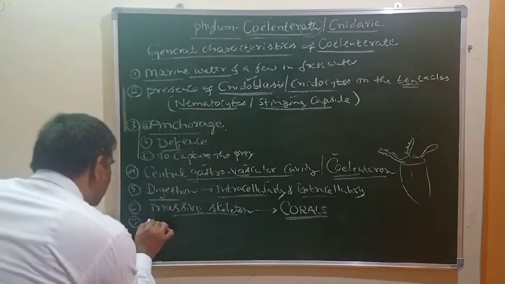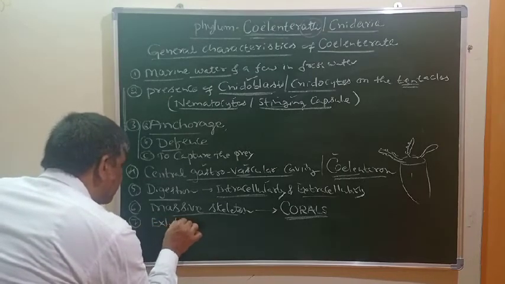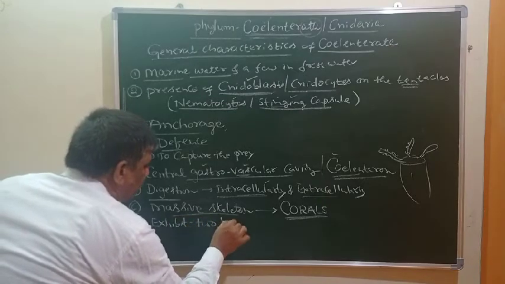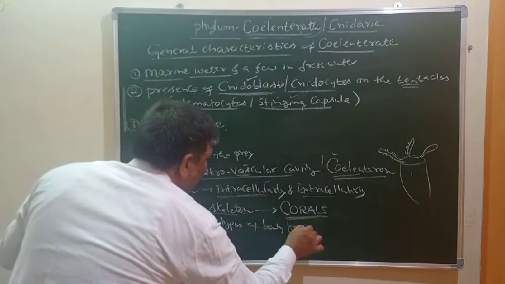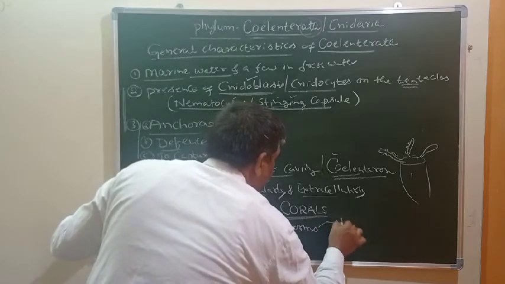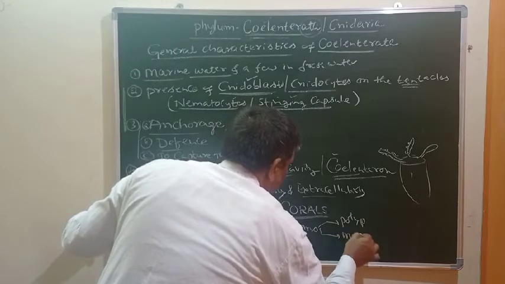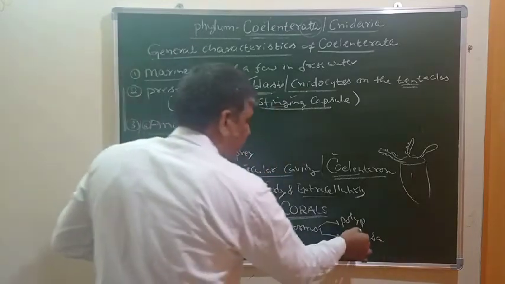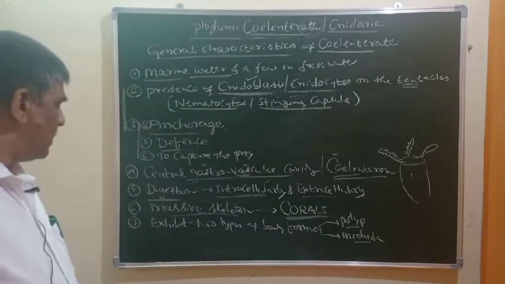All coelenterates exhibit two different types of body forms. One is called the polyp form and another one is called the medusa form.